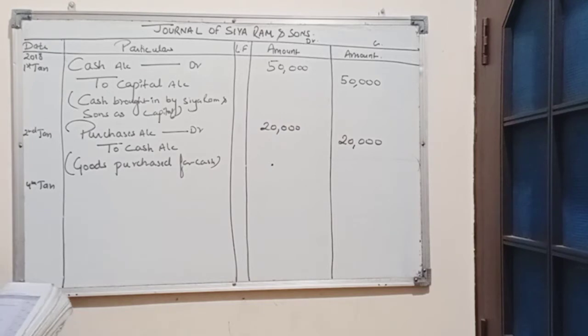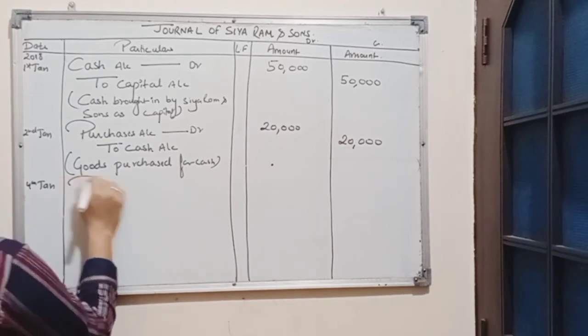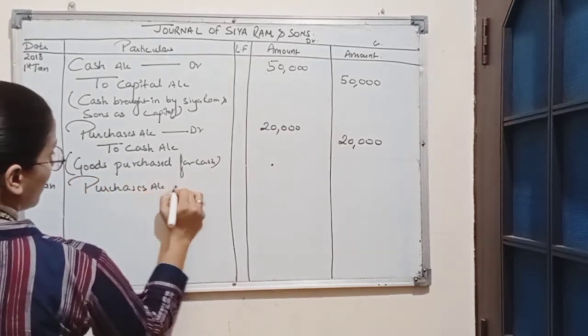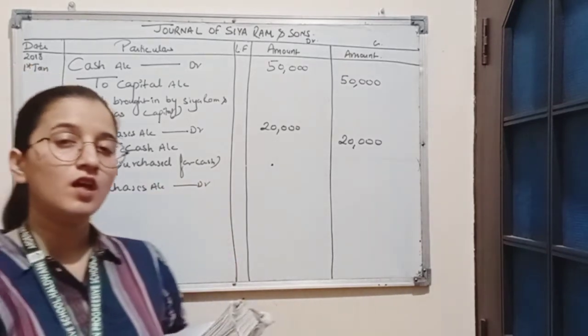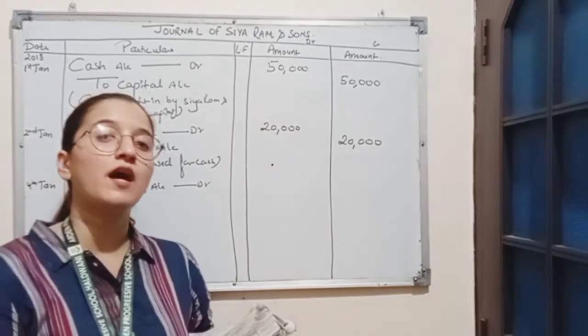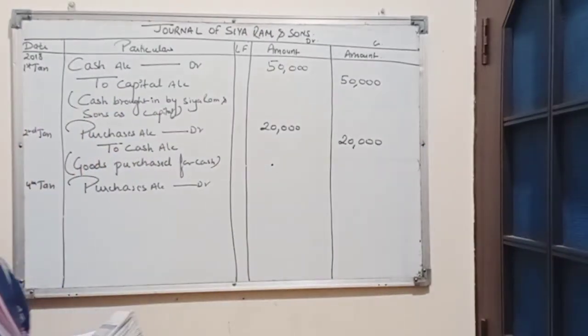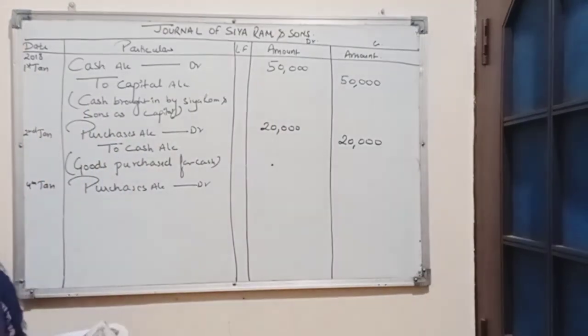So here we know when goods are purchased, purchases is considered an expense. It is a nominal account, so purchases account will be debited according to the rule of nominal account. And goods have been purchased from Subhash on credit. So here we have not made any payment to Subhash. Subhash will be considered our creditor.